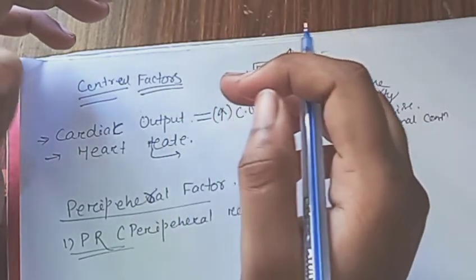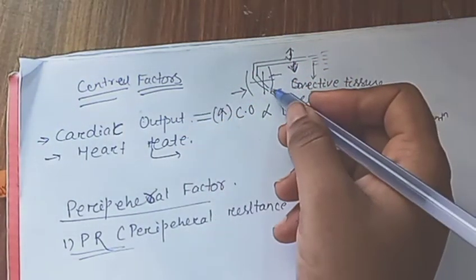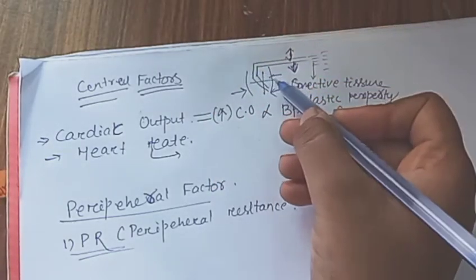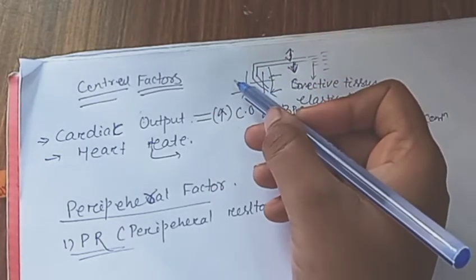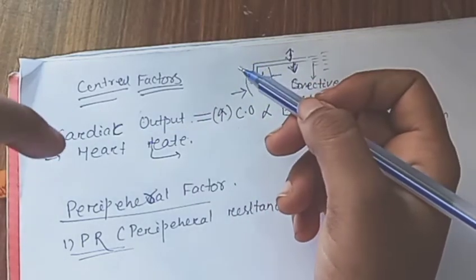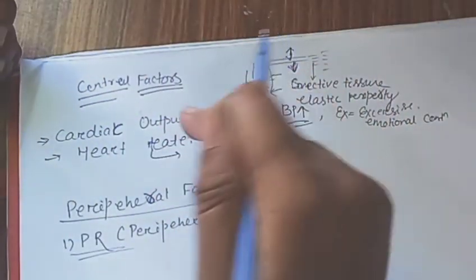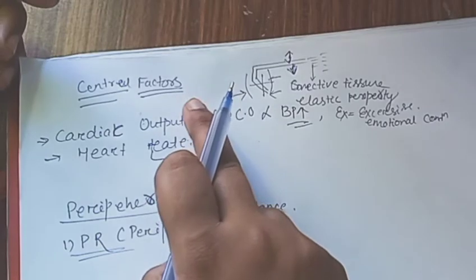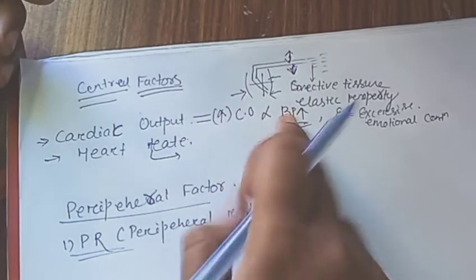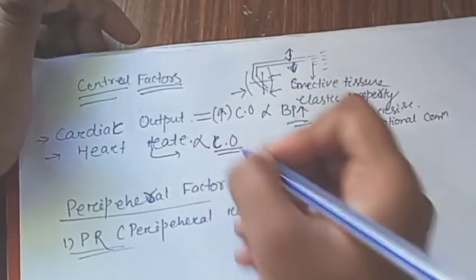So how? Because heart rate means the rate of contraction and relaxation of the heart. When the heart contracts in a particular duration, the rate of contraction and relaxation of the heart is known as heart rate. So heart rate is directly proportional to cardiac output, and cardiac output is directly proportional to blood pressure. So we can realize the relation with the cardiac output.